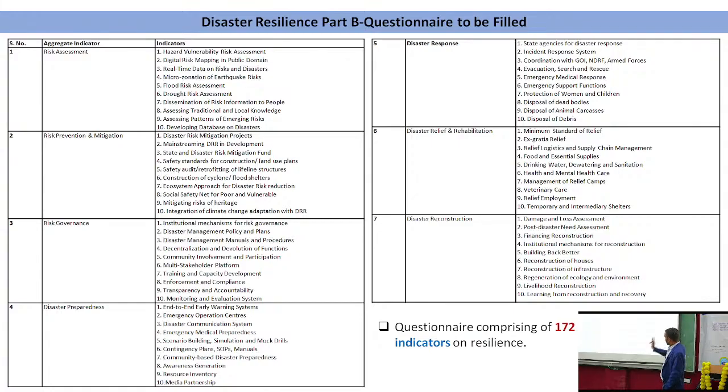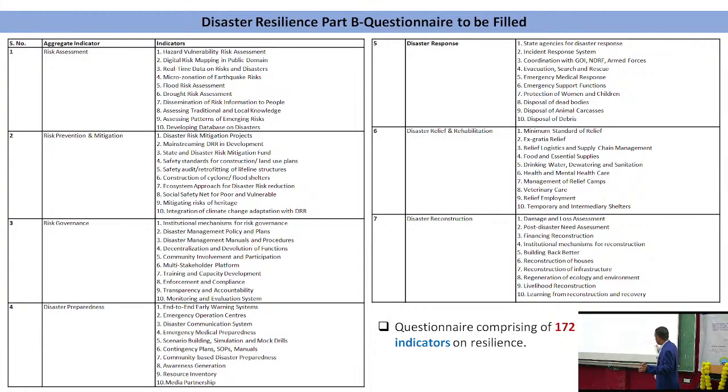So these are 7 major indicators for disaster resilience, and each indicator is further divided into 10 indicators. It means 7 into 10, that is 70 indicators. So we have to find out the data set related to all the indicators. UNDP has prepared 172 questions on these 70 indicators. We know from the Indian perspective that no one will fill these 172 questions in India, because if you give that questionnaire to the administration, the collector office, they will say we don't have time to fill such questions.